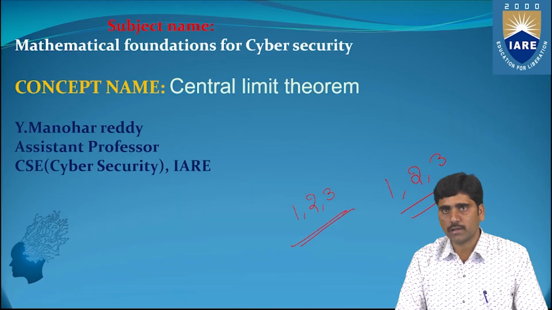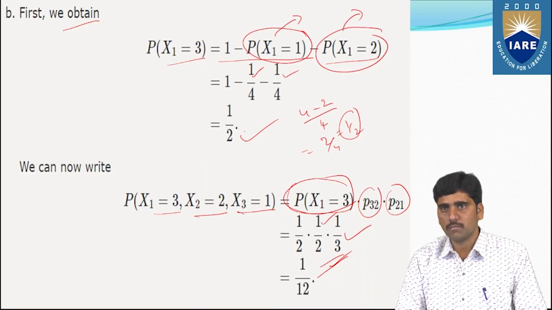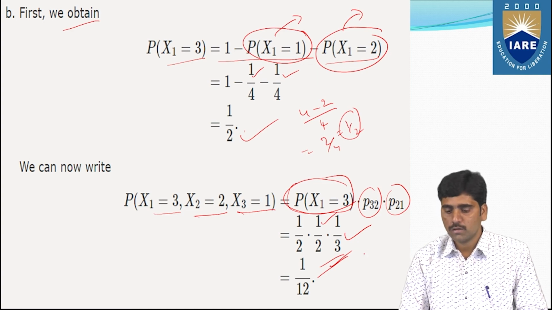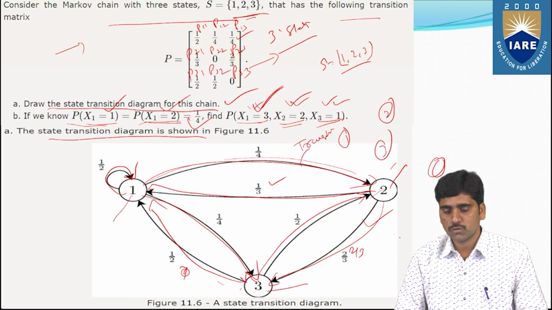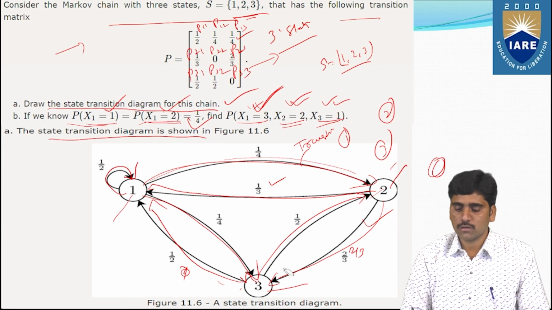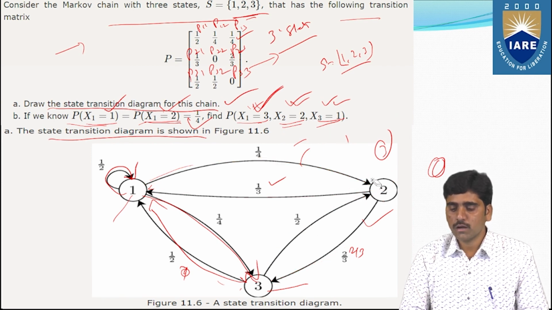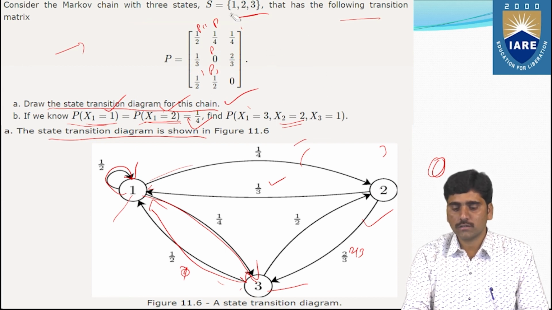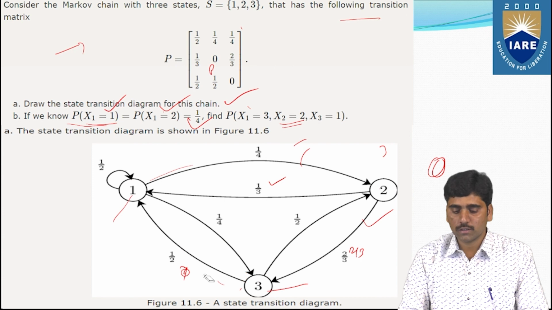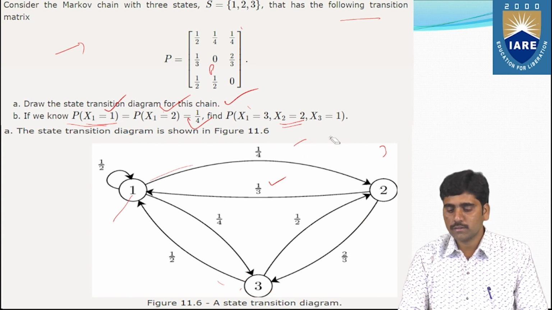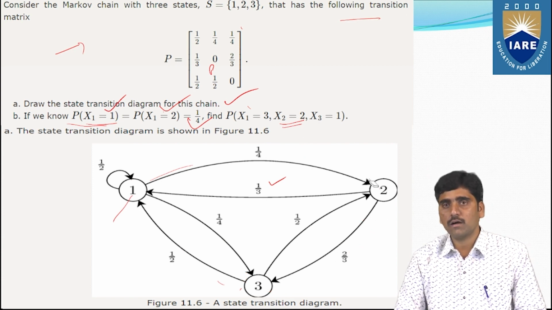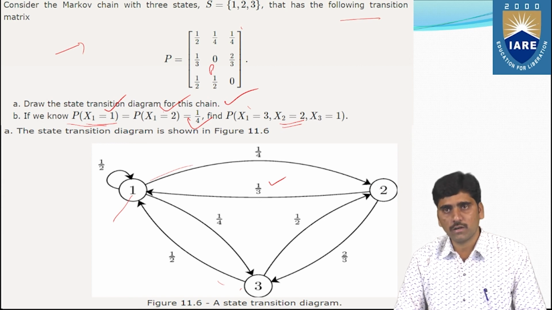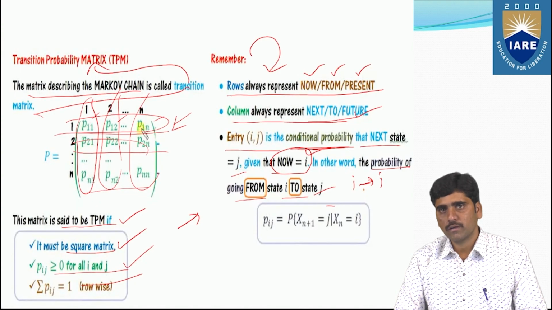So this is all about the transition probability matrix. The diagram represents all the transition probabilities along with the states. Along with the states and the transition probabilities, we have to draw the transition diagram, and then next we have to find the transition probability values for the particular states. This is the way you can understand the problem.